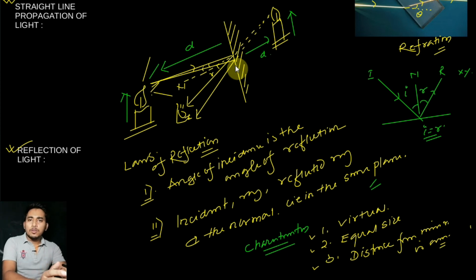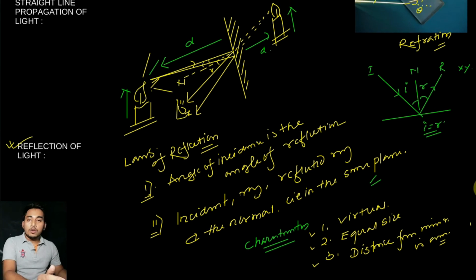This phenomenon, and the characteristics of the curved mirror or spherical mirror, we will discuss in the next class. So if the surface becomes curved or spherical, then the characteristics of the image become different. Okay, these things we will discuss in the next class.